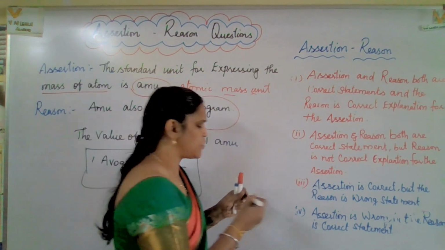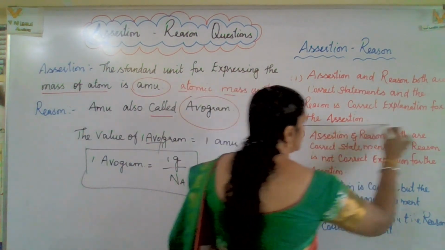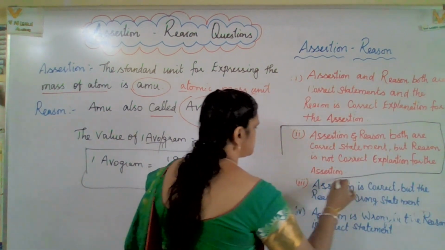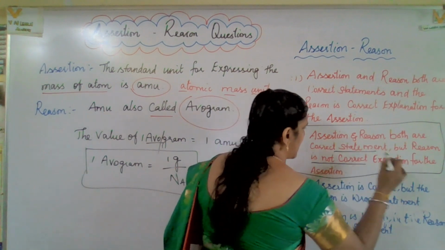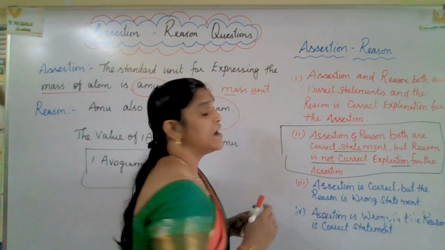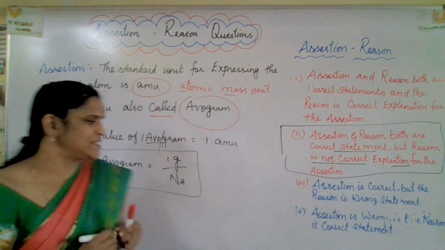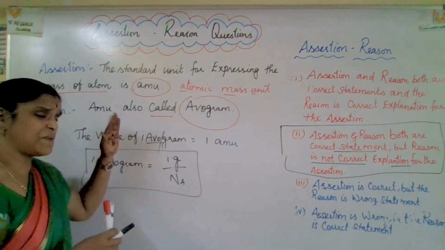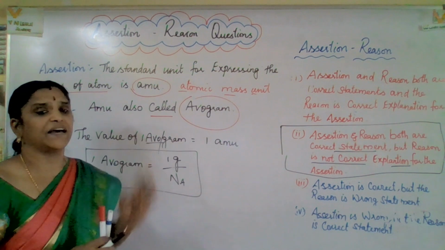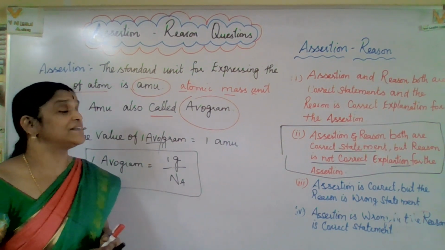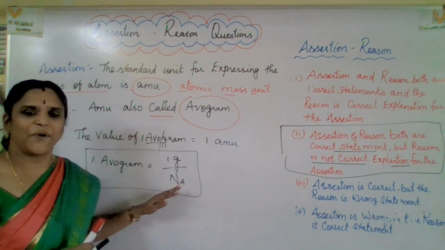So the second option: assertion and reason both are correct statements, but the reason is not the correct explanation for the assertion. Why? Because this is another statement. This also is correct, but it is not relevant to the assertion. I hope you got a clear idea.